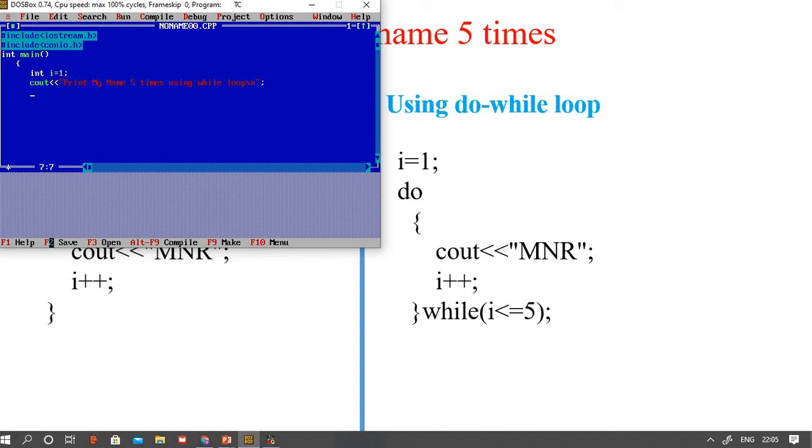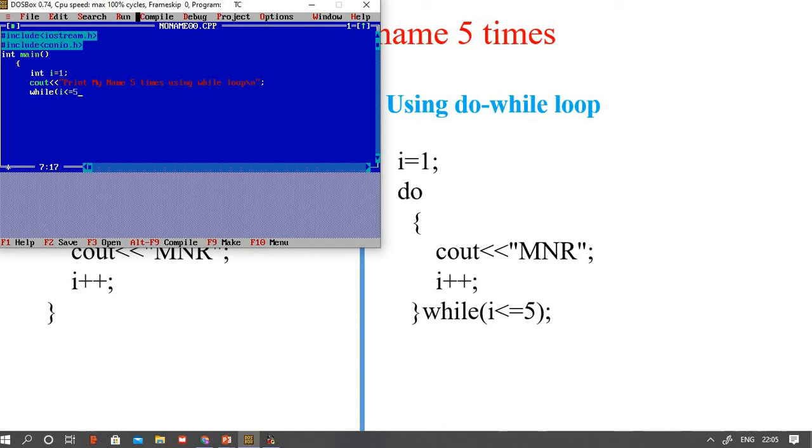See, cout, so it will display this message. And what is the while condition syntax? While i is less than or equal to 5.